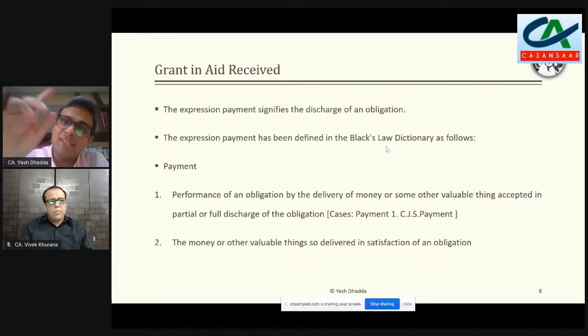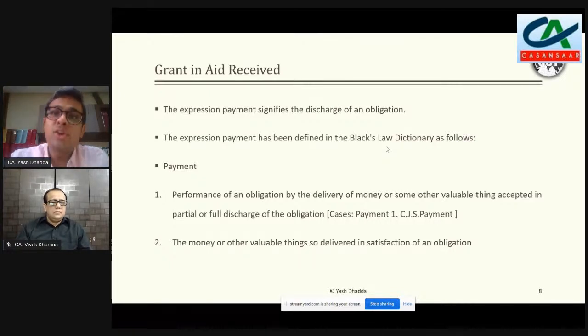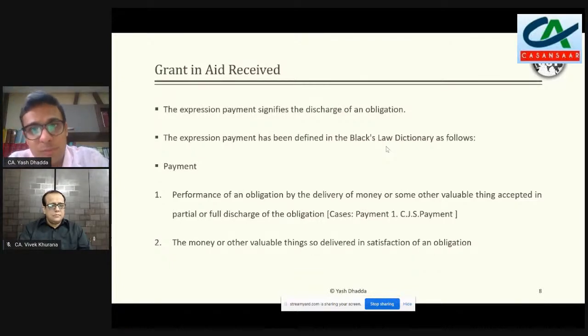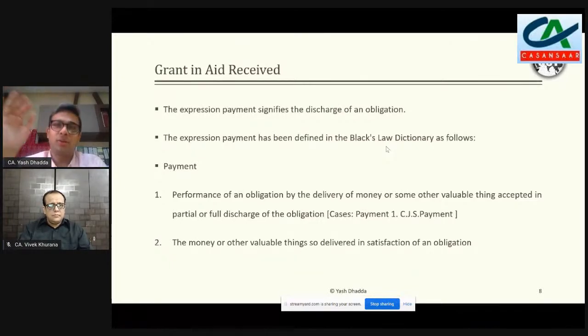Now the point is, again, as I was speaking earlier, that otherwise that organization is any which way engaged in providing artificial limbs to the needy and poor without charging anything from them, because that's a purpose for which they have been constituted. But when any corporate says that we are ready to give you this specific grant or donation, subject to that you prove to us how that amount has been utilized or put to utilization, then in that case that grant which we have given to you would be successful, and you can retain that particular amount.